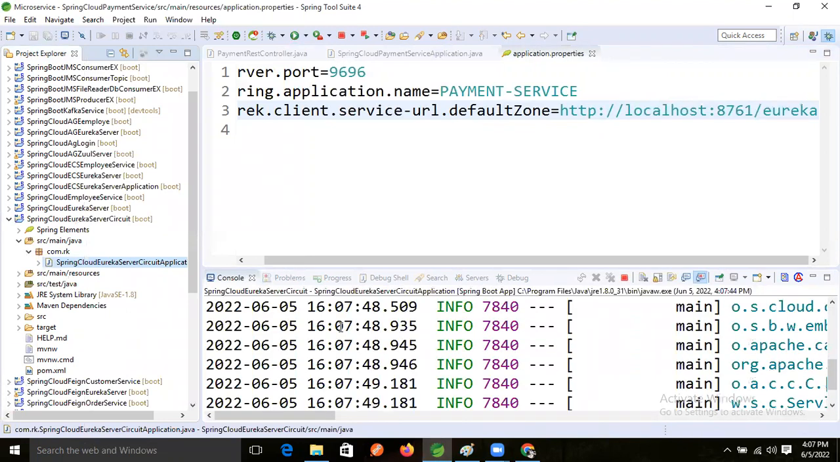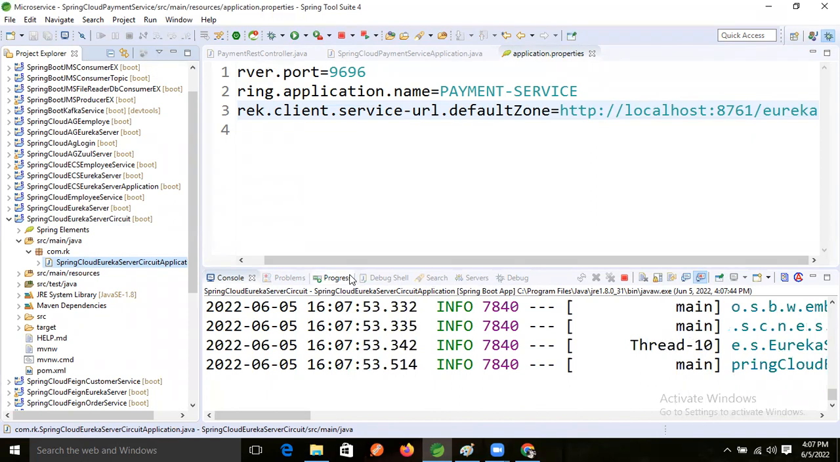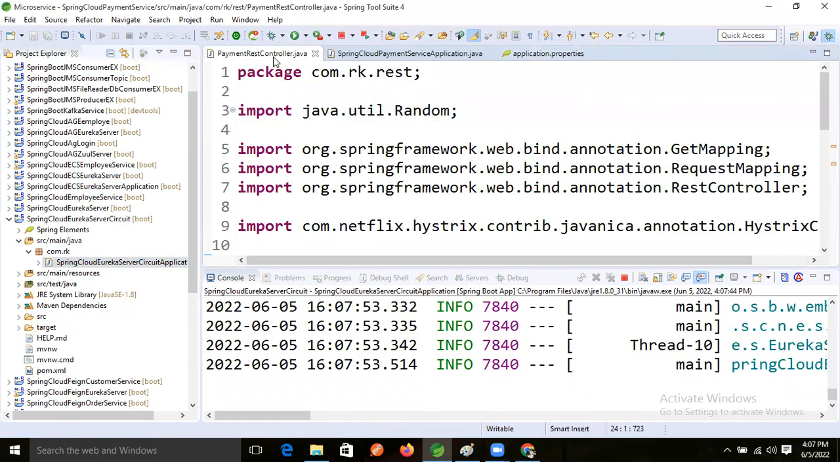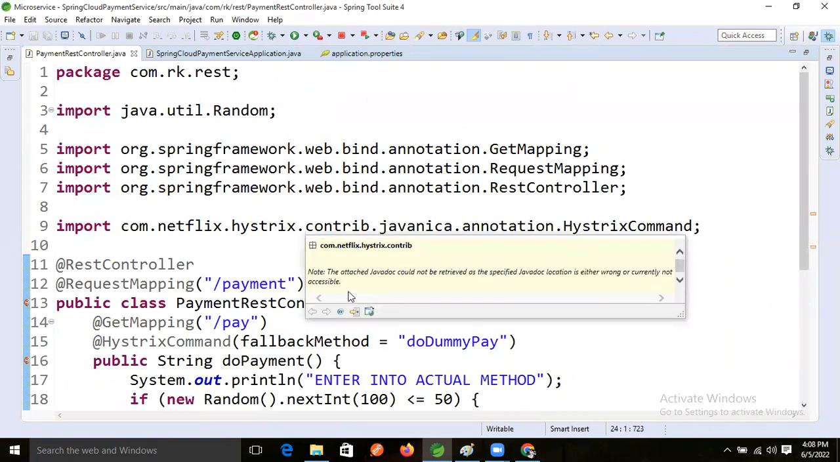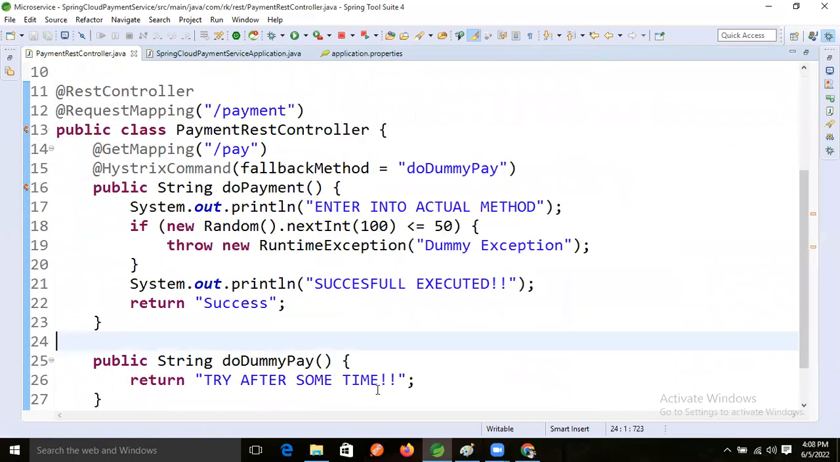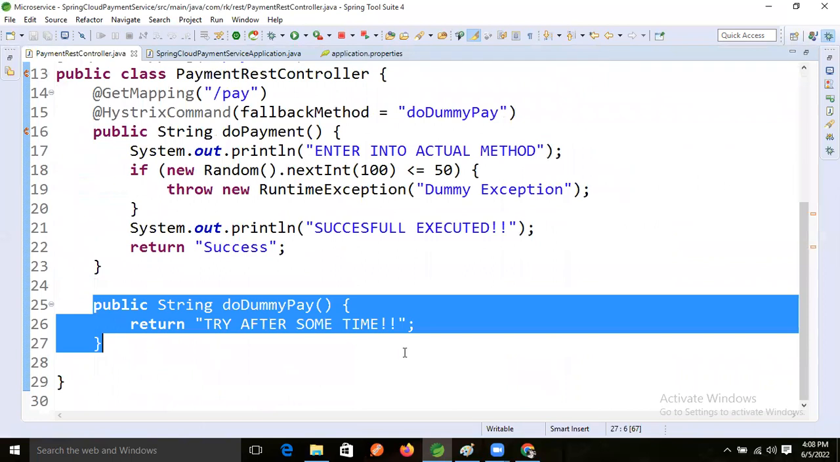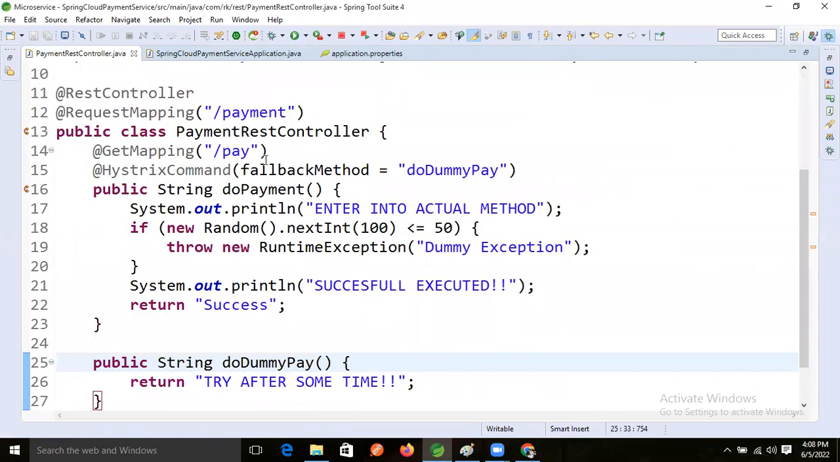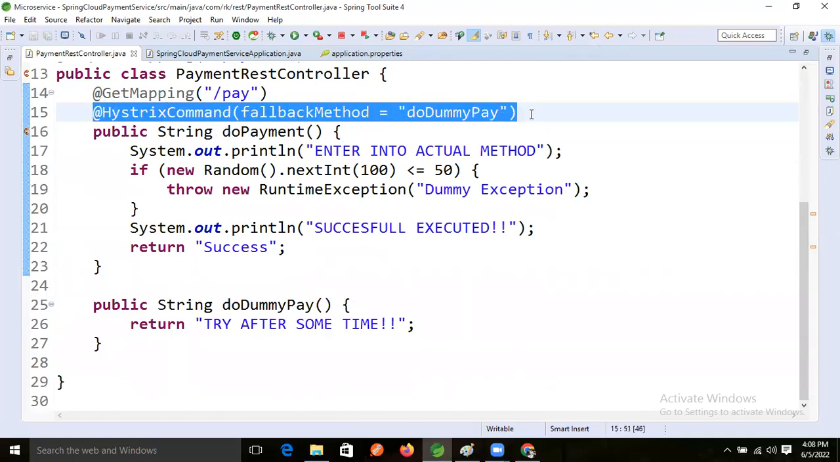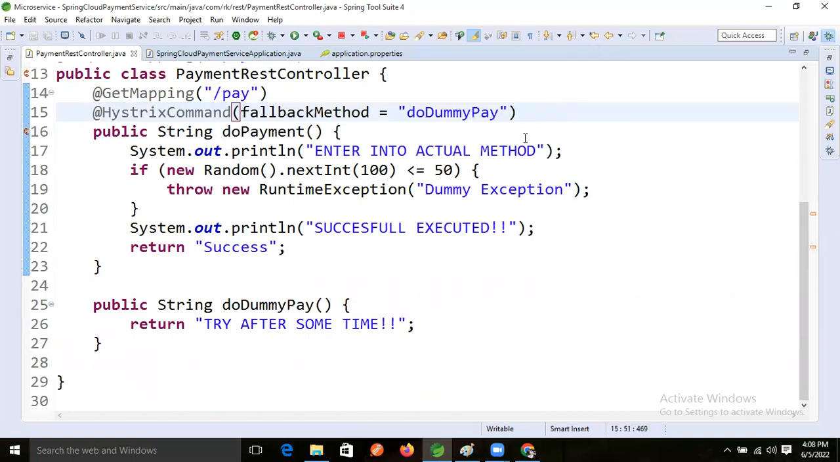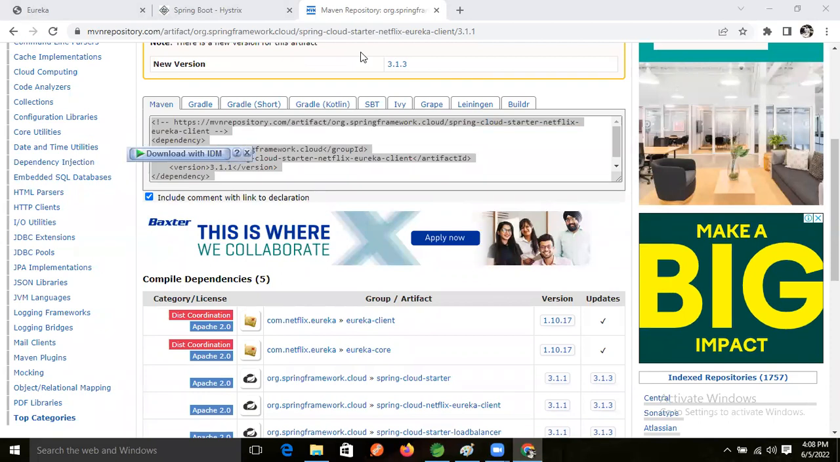Ravi, I have one doubt. Where are we defining that fallback method for that particular actual method? It should be in that particular controller only. Fallback method equal to dummy pay. Okay, got it. To instruct the container to execute it if any exception occurs, we wrote this Hystrix command fallback method annotation, right? Got it.